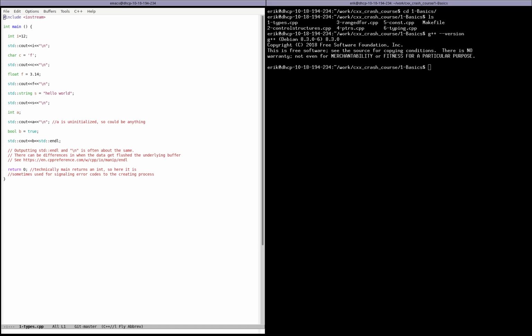You may also want to check out a book by Bjarne Stroustrup. It's called A Tour of C++. Once again, it's not meant to be a complete guide of everything in the language. It's meant to give people an idea of what you can do and why the things work. I'll put links to all of the things in the description. And with that in mind, let's get started.